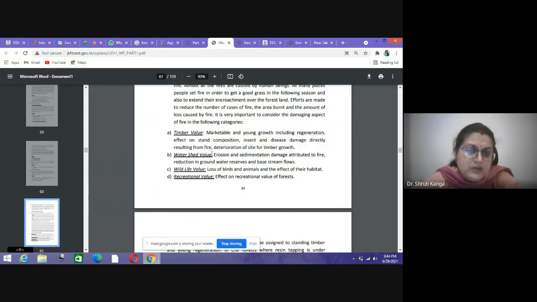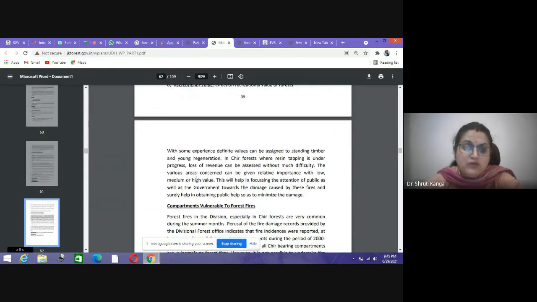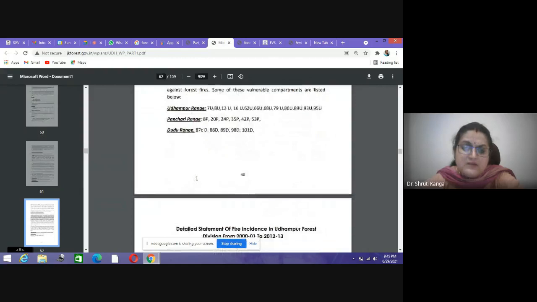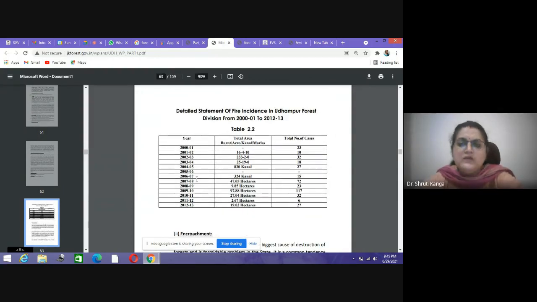Then the watershed value, because of erosion and sedimentation, damage attributed to fire, reduction in groundwater reserves and the base stream flow. Then wildlife value also decreases, and it also has an impact on the recreational values of the forest. So due to fires, there is a lot of loss.